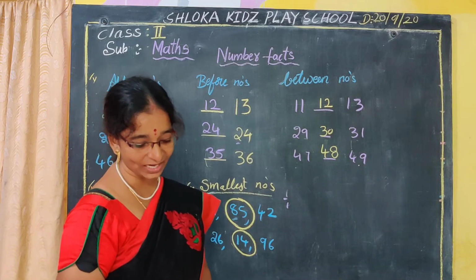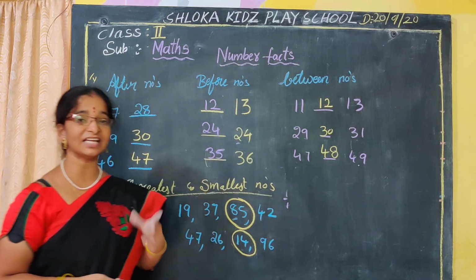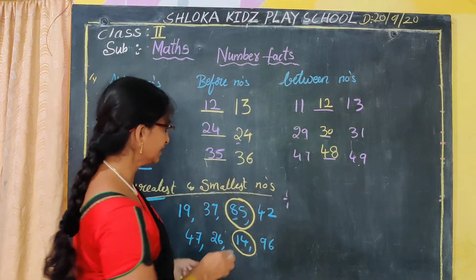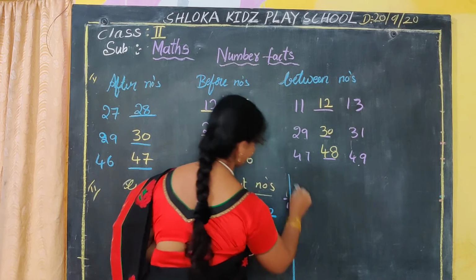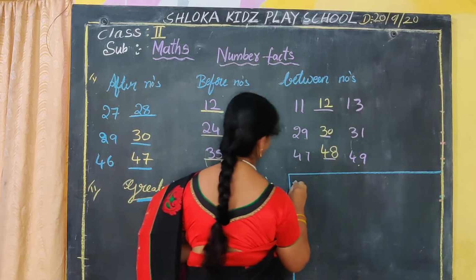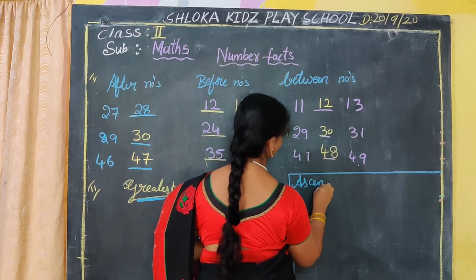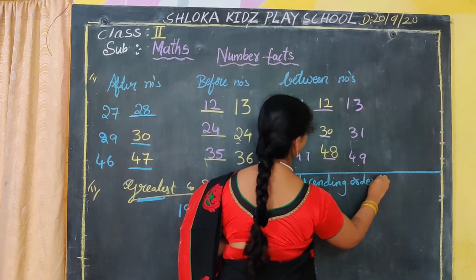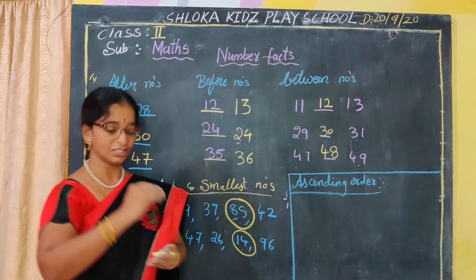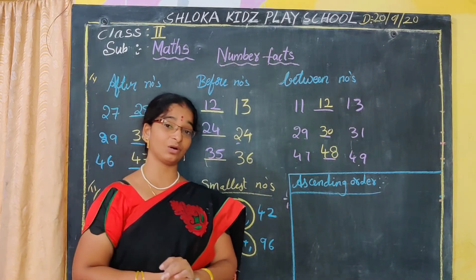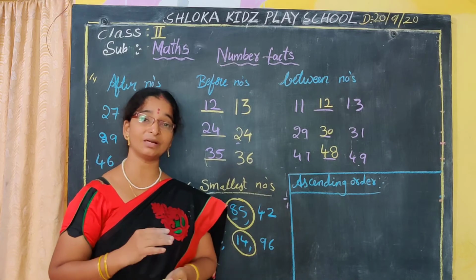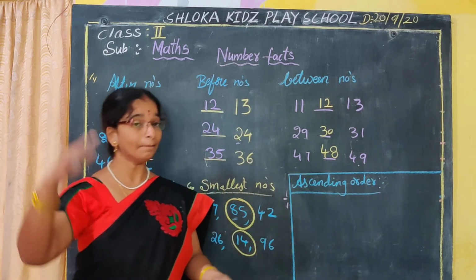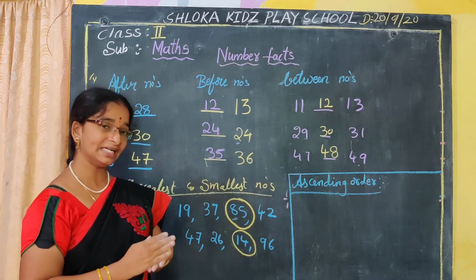Next we have the ascending order and the descending order also. Ascending order means what, Nana? Shall I explain it here? Okay, I am explaining it clearly. Ascending order means small number to big number. Descending order means big number to small number.